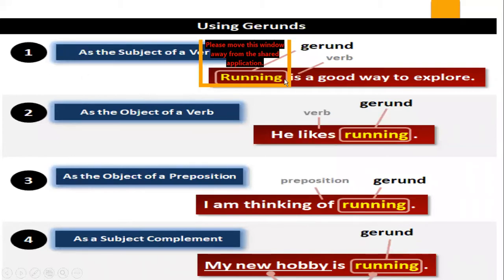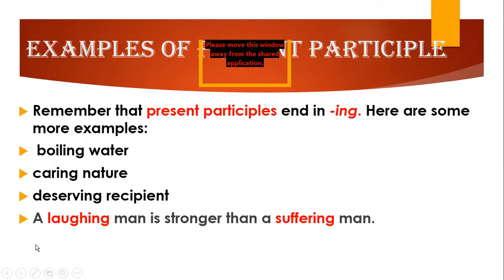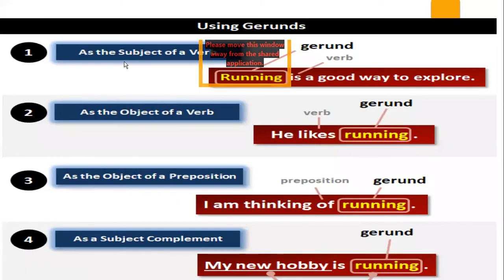Now let us have a look at how the gerund functions. As a subject of the verb, as in this example, running is a verb and it is working as the subject of the verb. So it is a gerund.